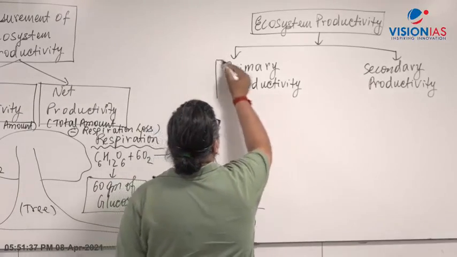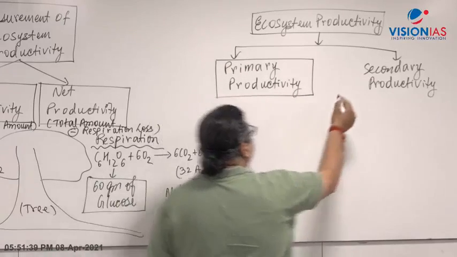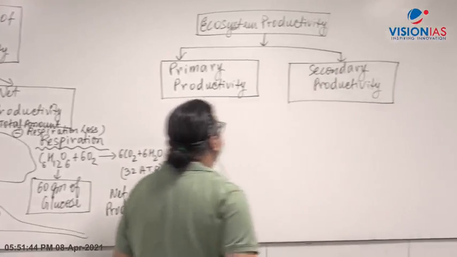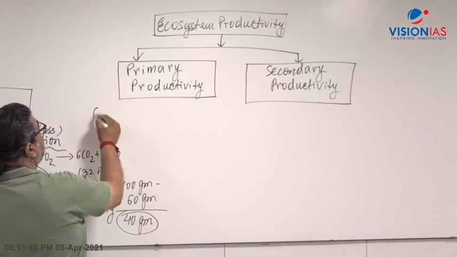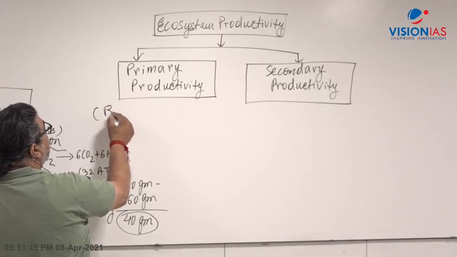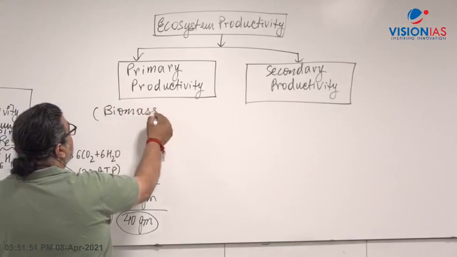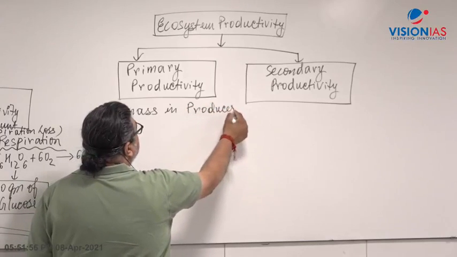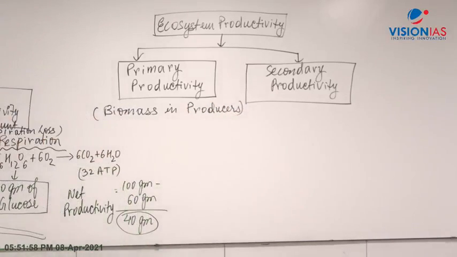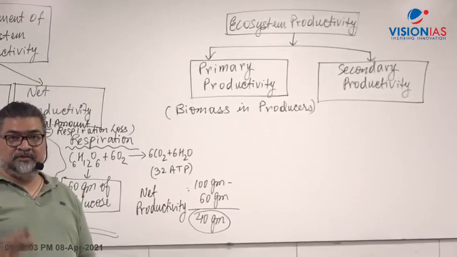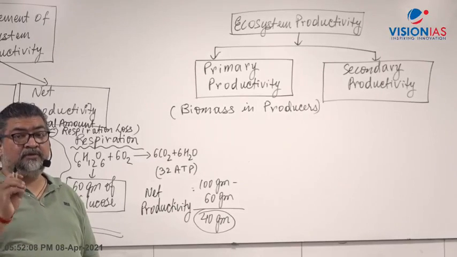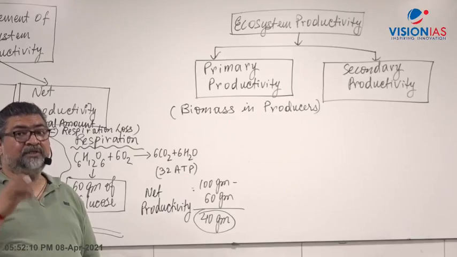Now you can write this flow chart. What I gave you was the writing part, now you write the flow chart here. What is primary productivity? It is the total biomass in producers, all the producers, or you can say autotrophs, which can make their own food. That is called primary. Why is it called primary? All these are technical terms, and it is not very easy to understand, but try to follow whatever I'm teaching in the classroom.